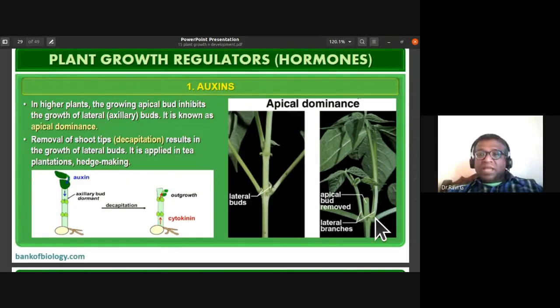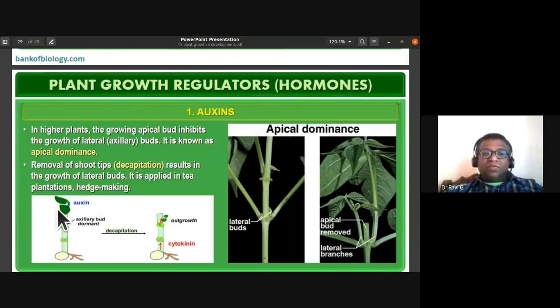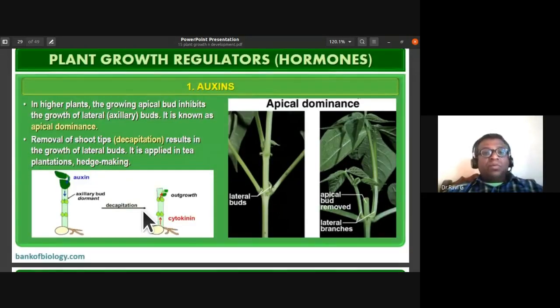So whenever you remove this apical bud, okay, the lateral buds start developing. So removal of the shoot tips is decapitation. You remove the tip of the shoot, the apical bud, and it results in the growth of lateral buds. This is applied in tea plantations and hedge making.